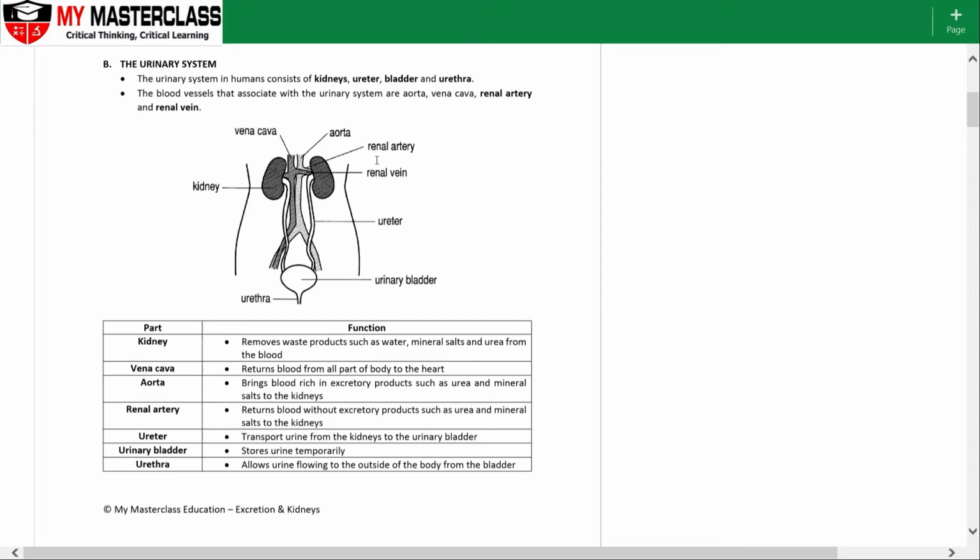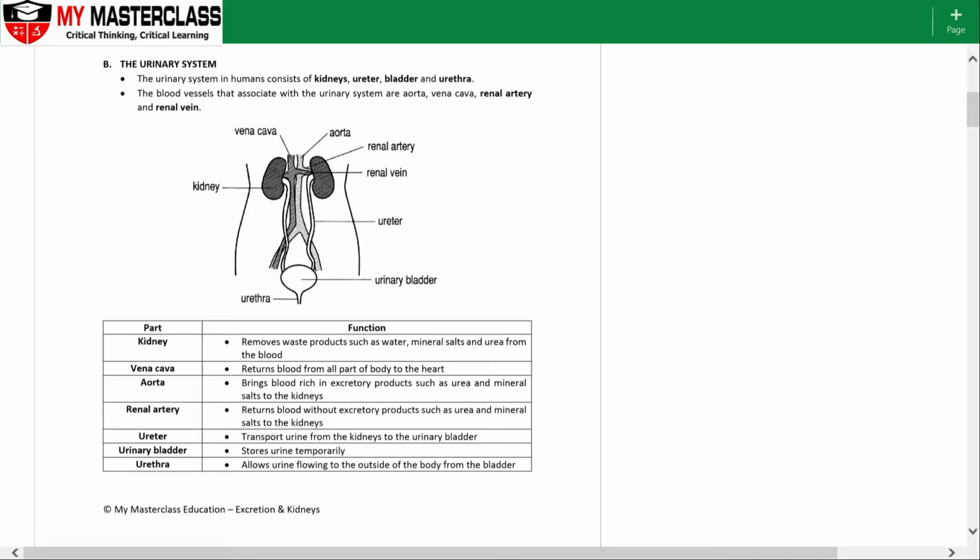So renal means kidney, artery means it is carrying oxygenated blood from the heart. A is away from the heart, so it goes away from the heart towards the various organs, bringing oxygenated blood, oxygen, etc. And the vein itself will remove the waste products that it collects away from the kidneys. Okay, and also the deoxygenated blood, etc.